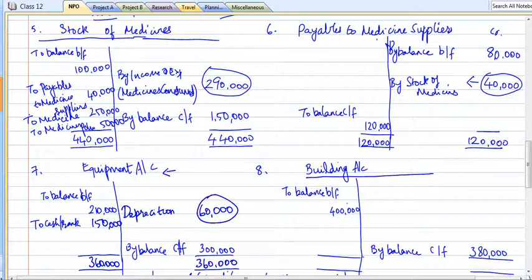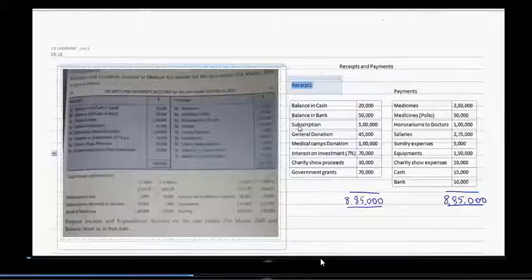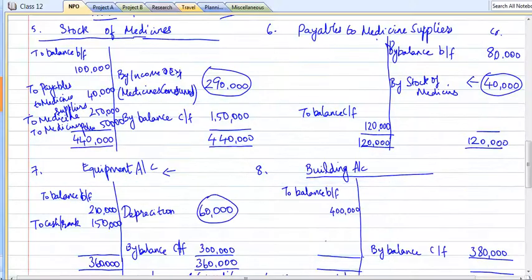Next is building account. I have again brought in the opening and closing balance. We will visit the receipts and payments account. There are no payments or receipts regarding building. So let's take this 4 lakh and the balancing figure of 20,000 is there, which is nothing but depreciation. Once again, we will take this depreciation to income and expenditure account. I hope all these adjustments are clear.